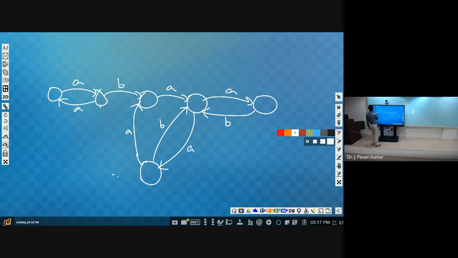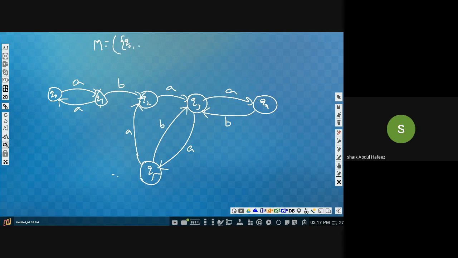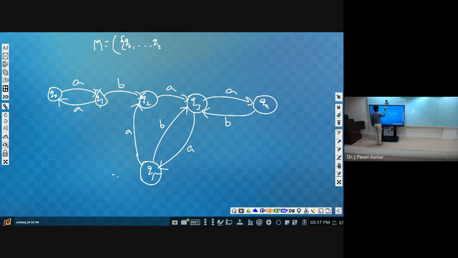Now this is Q0, Q1, Q2, Q3, Q4, Q5. So how can we define M? M is nothing but the machine definition. First we denote how many states. So how many states are there in this? 6 states, Q0 to Q5.